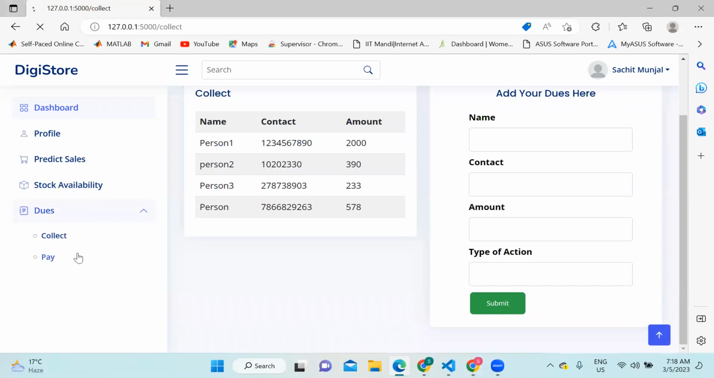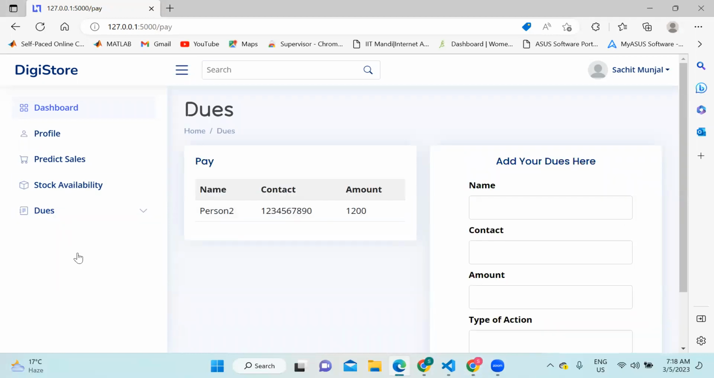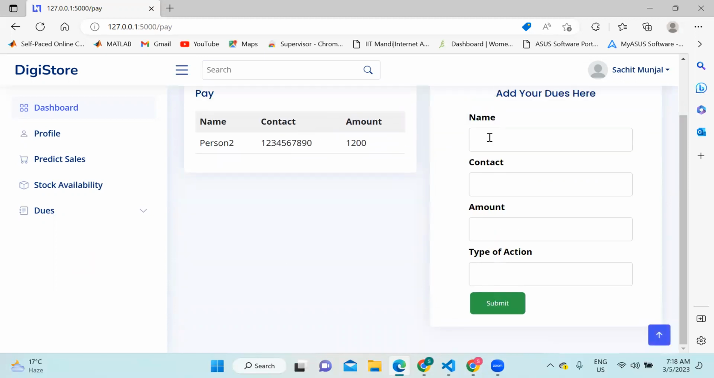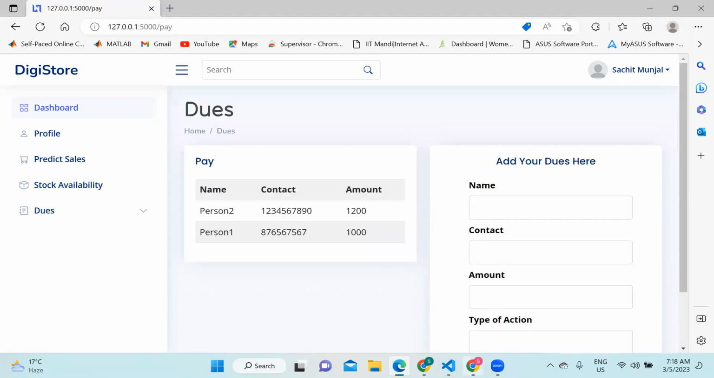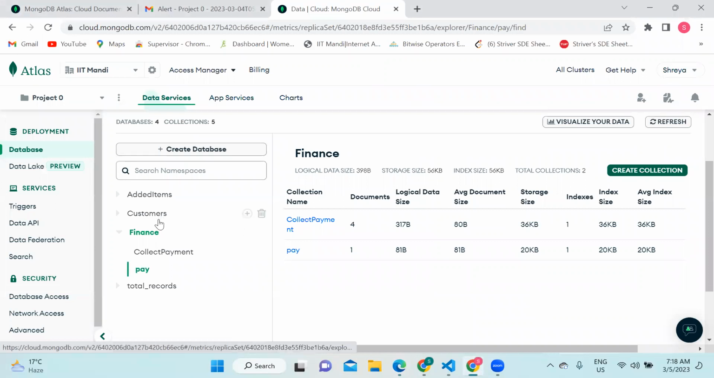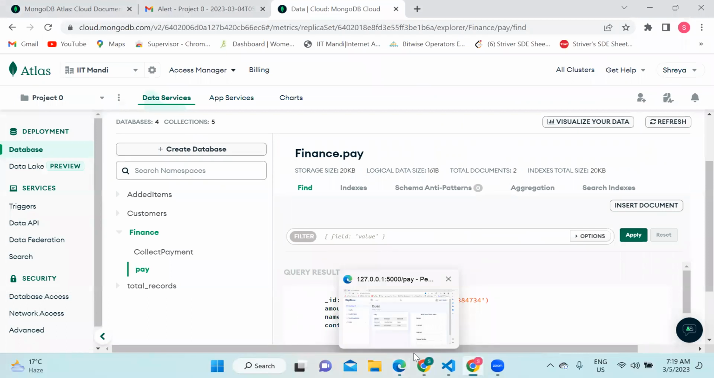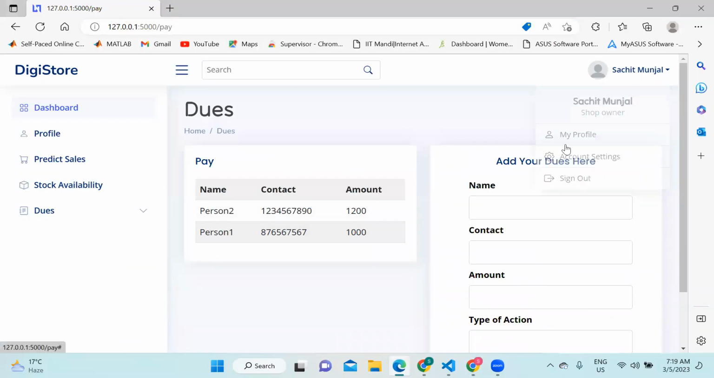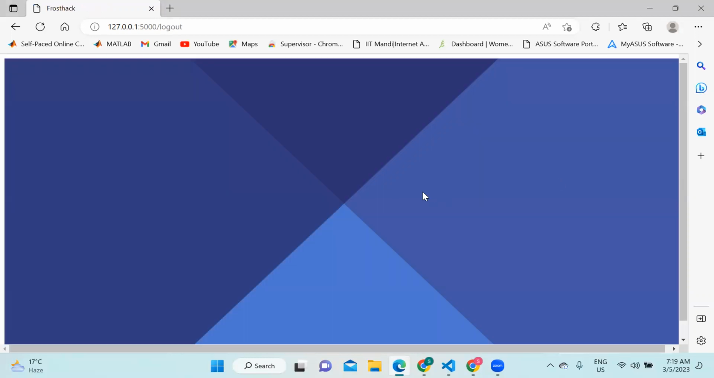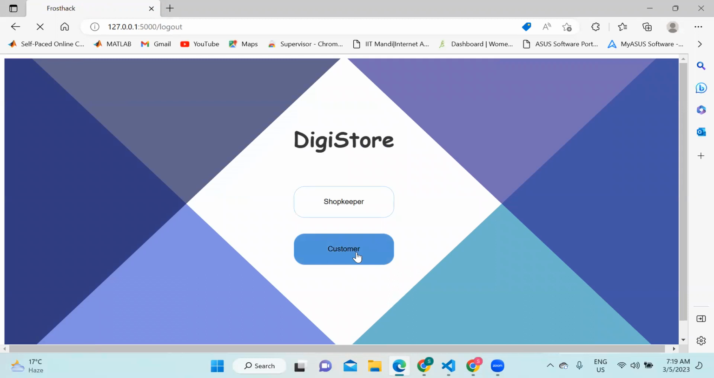Then there is another page called pay. It consists of all your pending payments. So I can just add, for example, I have to give person one an amount of 1,000 rupees. So I will just add it and submit it. It gets added. It is in the collection called pay under the finance database. Next, I will just log out of this account and show you the customer side.